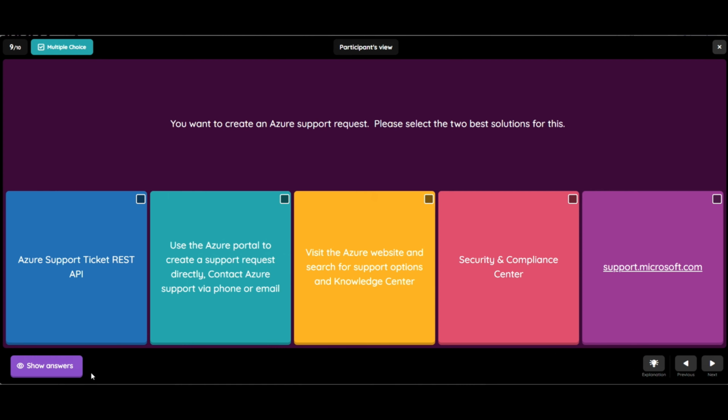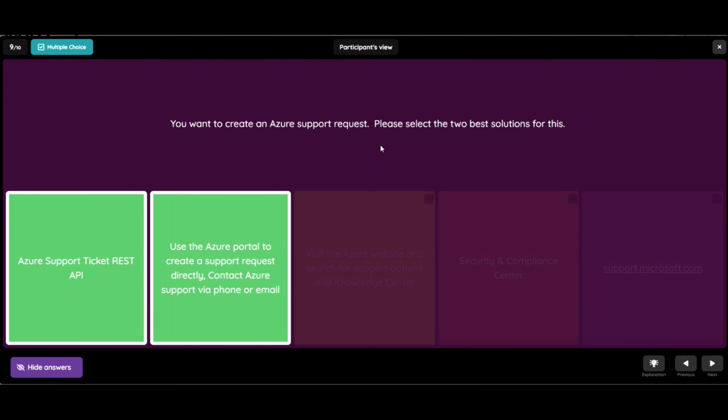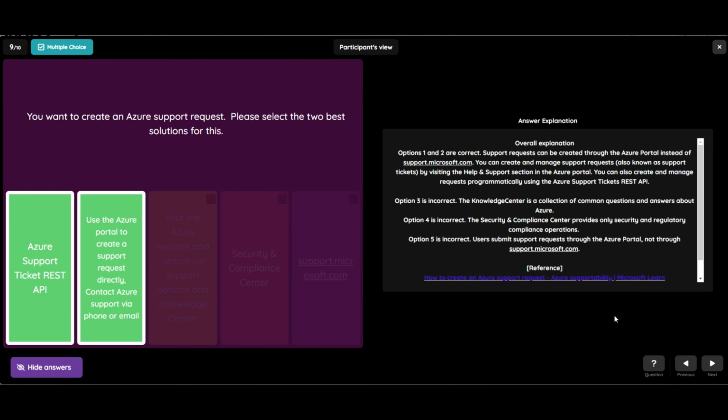So the correct answer is first, Azure support ticket REST API, and second, use the Azure portal to create a support request directly. Let's see the explanation. So options 1 and 2 are correct. Support request can be created through the Azure portal instead of support.microsoft.com. You can create and manage support requests, also known as support tickets, by visiting the help and support section in the Azure portal. You can also create and manage requests programmatically using the Azure support tickets REST API.